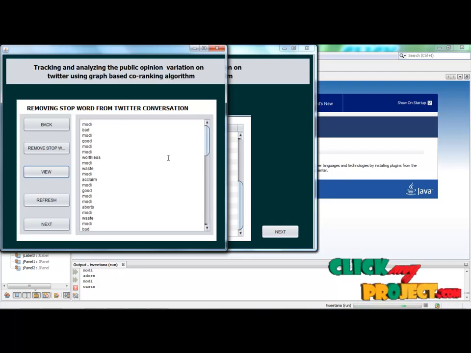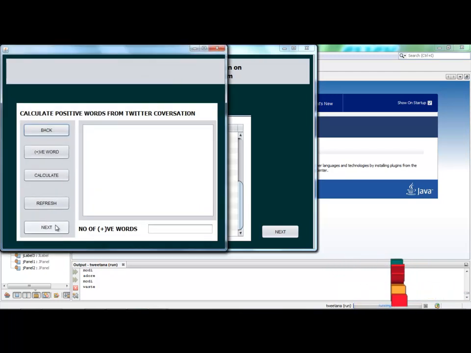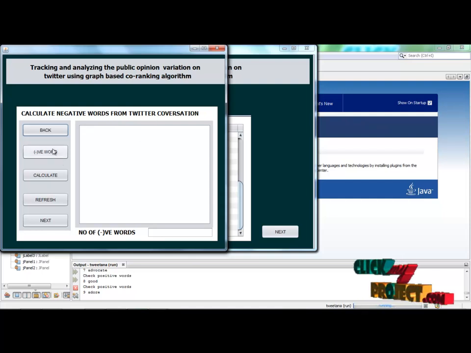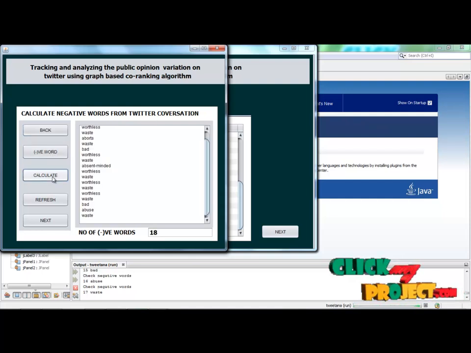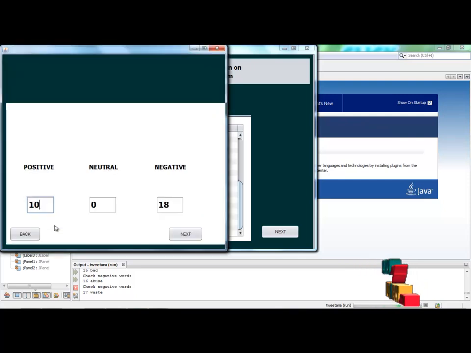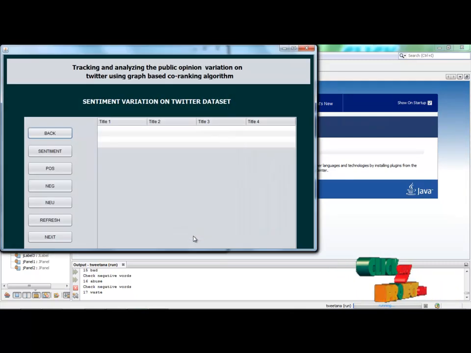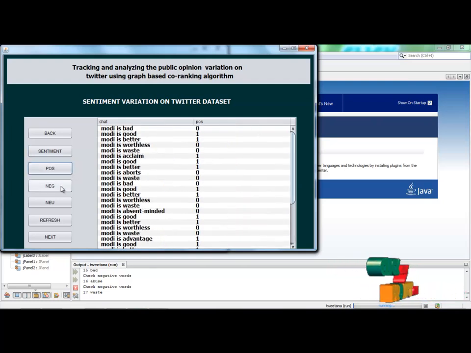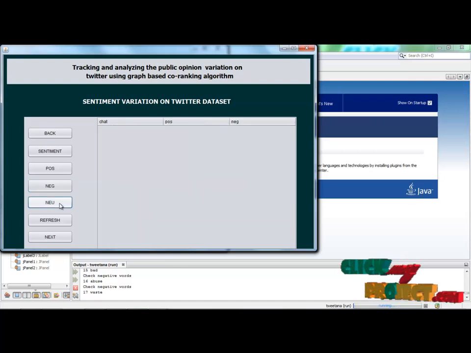Okay, and then right click the next button, get positive words and calculate, and go to next, calculate the negative words from the Twitter conversation. Get negative words and then calculate, go to next, and then find the positive, neutral, negative. Then right click the next button to view the sentiment variation on the Twitter dataset for each status: sentiment, positive and negative difference. Calculate the positive, calculate the negative, no neutral.